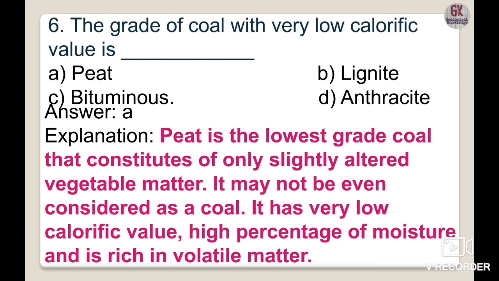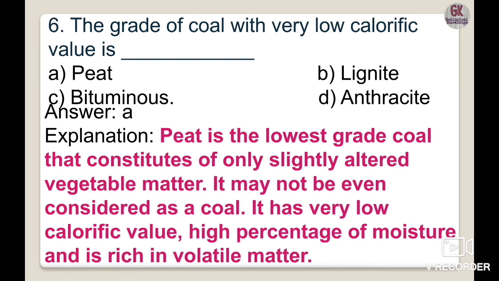Prior to lignite coal there is another stage, that is peat. Peat is generally not considered as coal, though it is a fuel, and it represents the very first stage of the formation of coal.